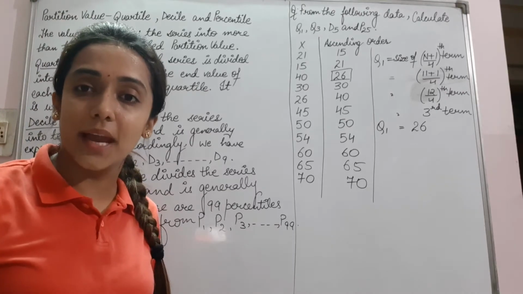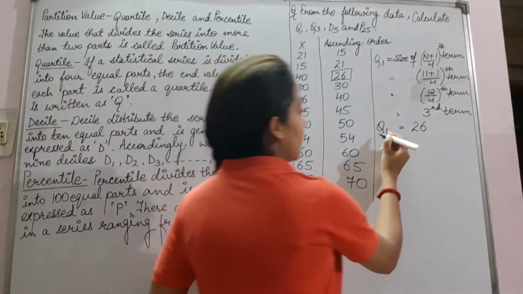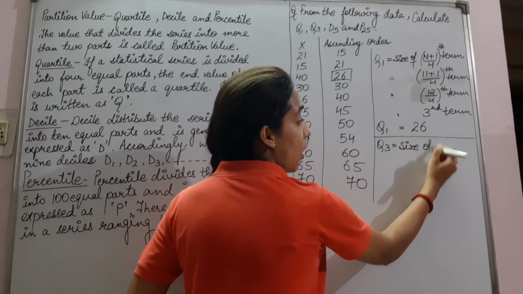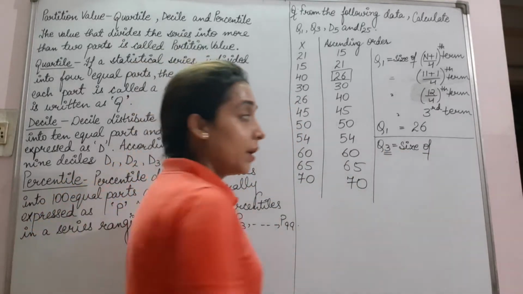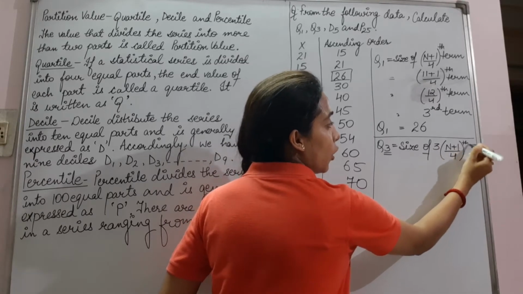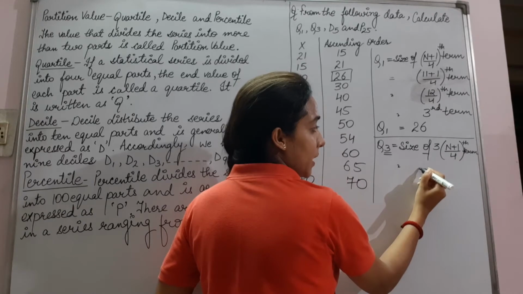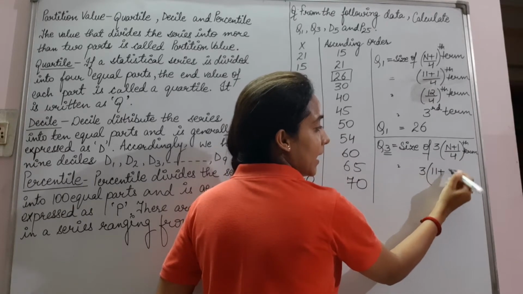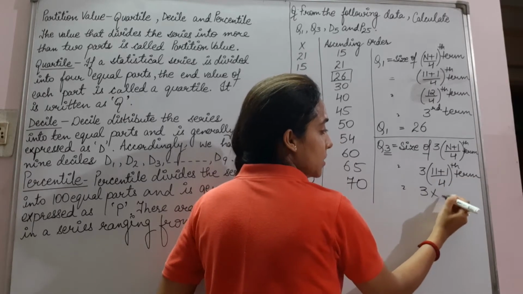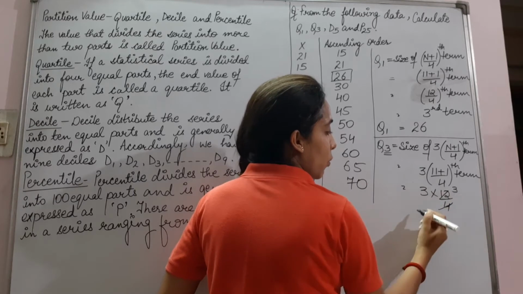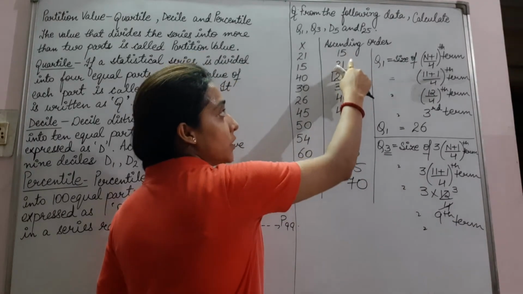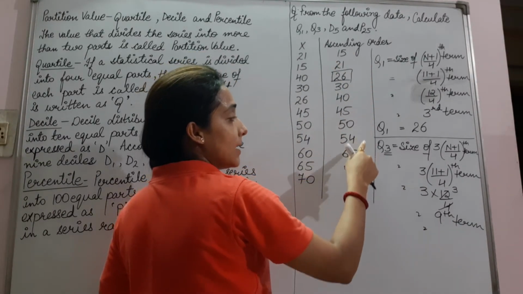Now, how to calculate Q3? Q3 is equal to size of, here it is written 3 now. We will write 3 here and (n plus 1) upon 4 th term. It will be 3 into, what is n? (11 plus 1) upon 4 th term. It will be 3 into 12 upon 4. What will be there? 9th term. What will be the 9th term? 1, 2, 3, 4, 5, 6, 7, 8 and 9.